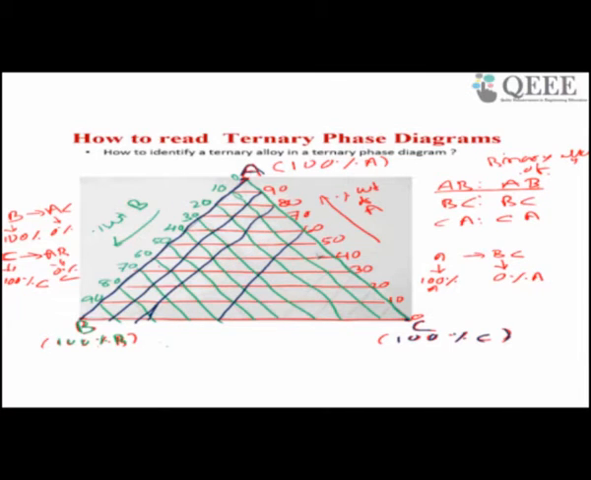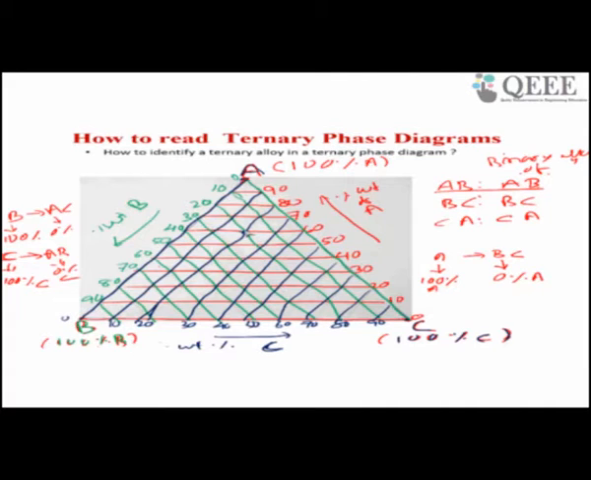Similarly, line 4, line 5, line 6, 7, 8, 9. I missed one line. Now this is C. So this is 0%, as we discussed. This is 10, 20, 30, 40, 50, 60, 70, 80, 90, this is 100. Now, this gives the weight percent of C. Now, with this diagram, suppose I want an alloy somewhere here.